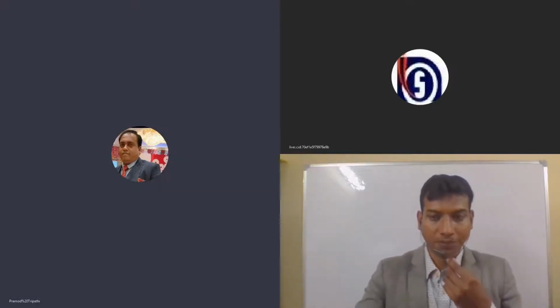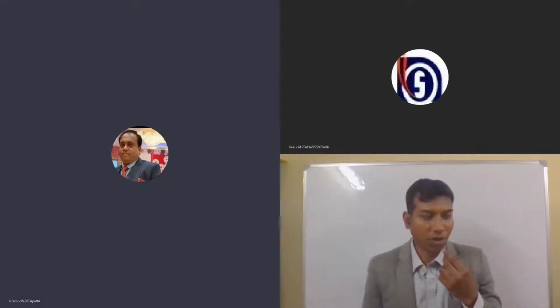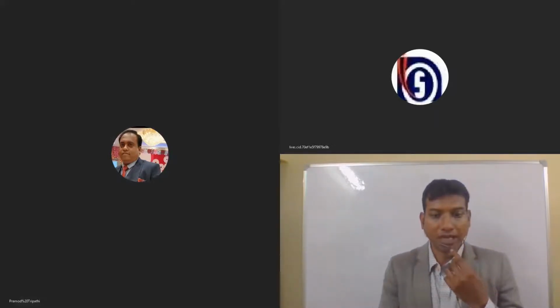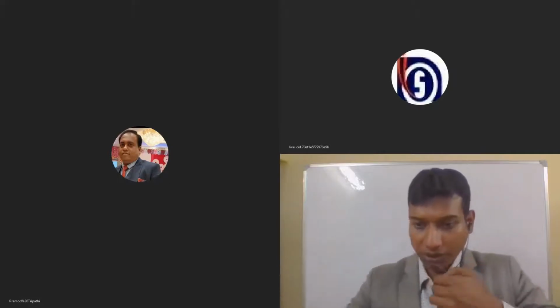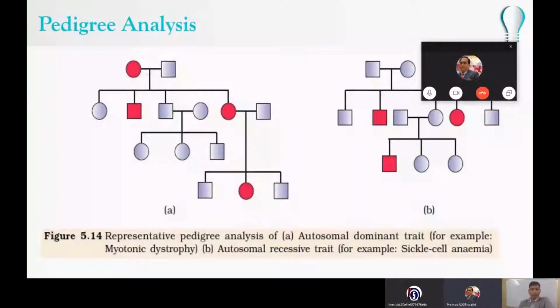Welcome back, students. So we were discussing pedigree analysis. Before I go to that again, I would like to show you the picture that I was showing before proceeding on how to do it. Here you can see the representative pedigree analysis, with two imaginary cases taken: an autosomal dominant trait and an autosomal recessive trait. As I was telling you, you can have such charts in your question paper also.